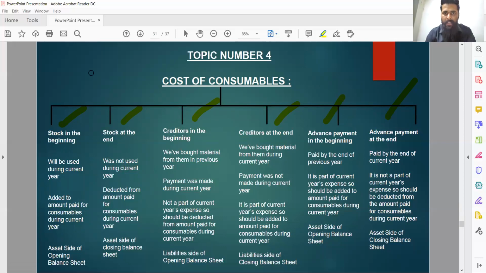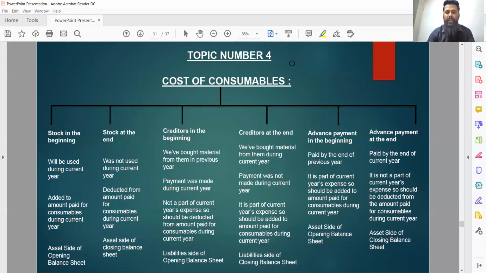Though it is not always necessary that all 6 things will be given in the question. If any of these information is missing, treat it as nil value. Say for an example, if there is no advance payment given in the question, just leave it, just forget it. Assume its value as nil and attempt your question by remaining values, be it of stock or of creditors. So it is not necessary that value of all these 6 adjustments will be given in the question. If any of these value is not given, treat it as nil. So what adjustments do we have to make?